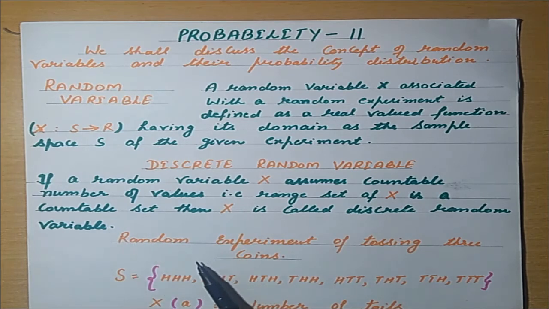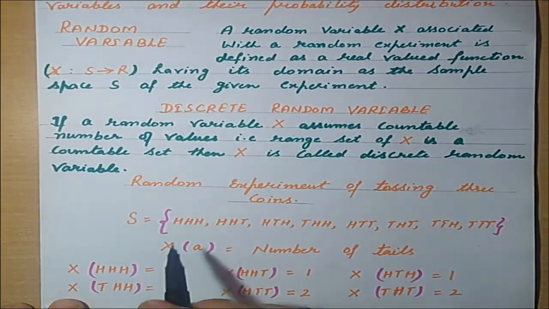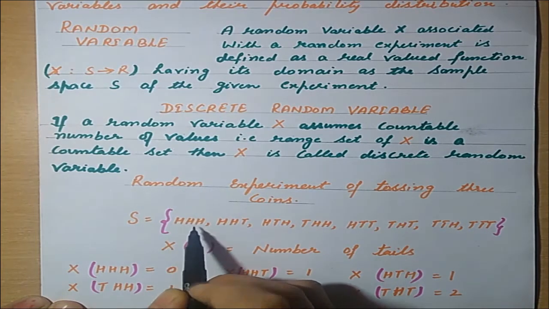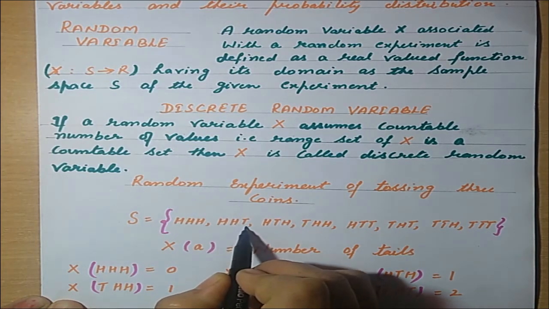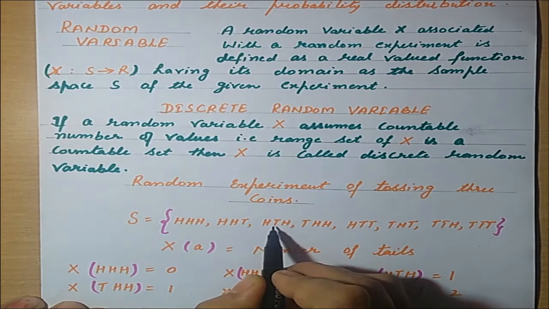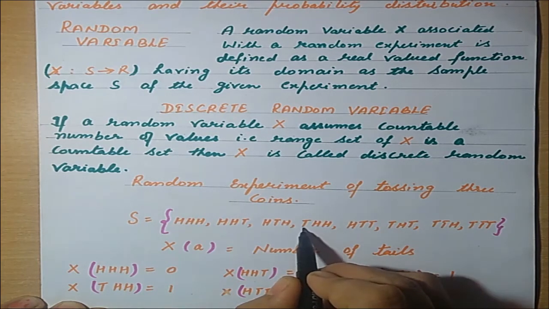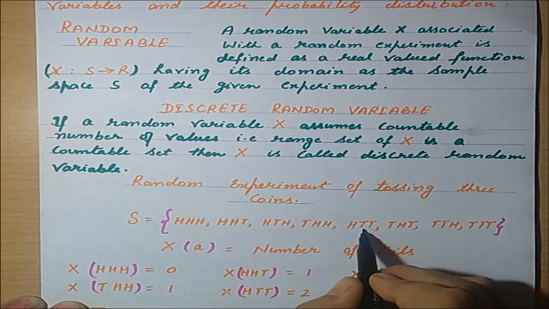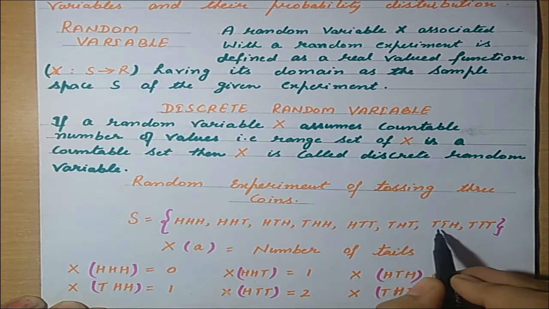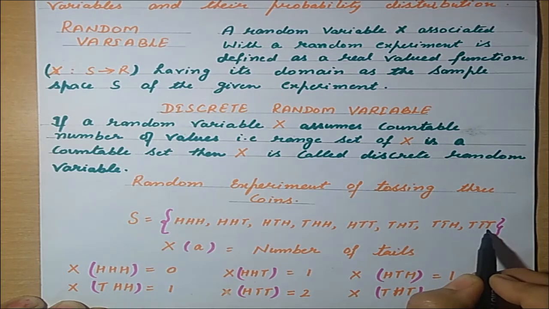Now I am taking one example for more understanding. Random experiment of tossing 3 coins. When we toss 3 coins, the sample space is: HHH, then 2 heads and 1 tail in the arrangements HHT, HTH, THH, then HTT, THT, TTH, TTT.